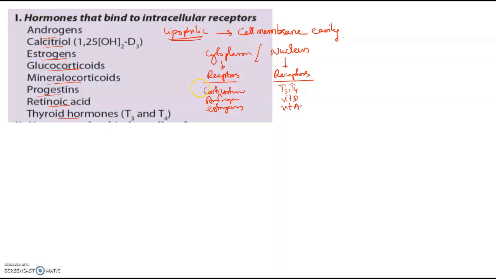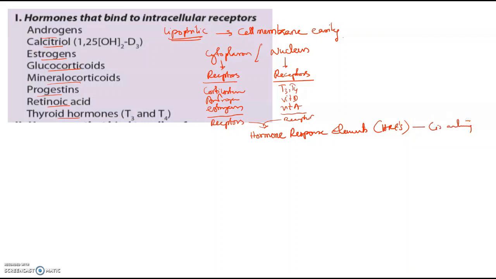These go and bind to receptors. These receptors go and bind inside the nucleus to something called hormone response elements, also called HREs. Now these are cis-acting elements.